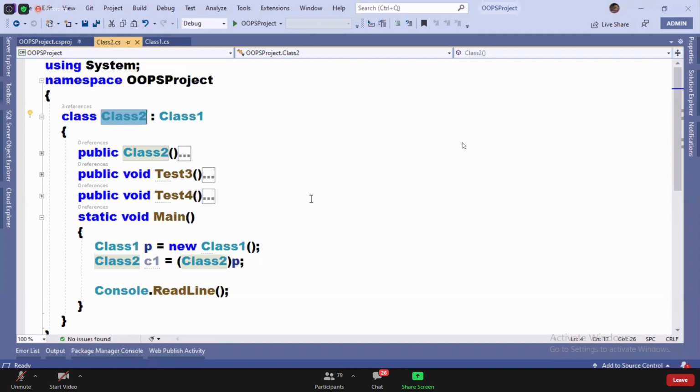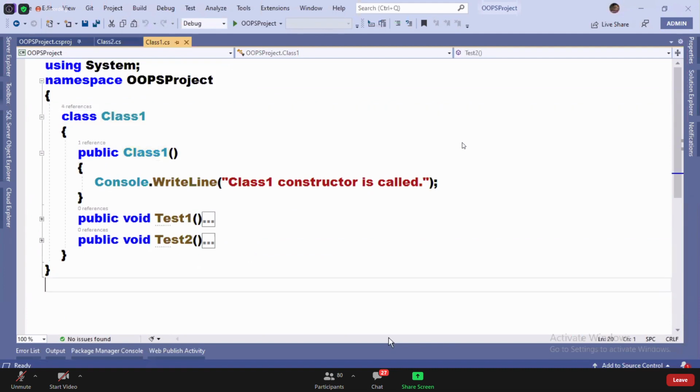Why? When object is a parent of class one, then automatically it is going to be a parent of class two also. So by default, every class directly or indirectly inherits from a class called object.